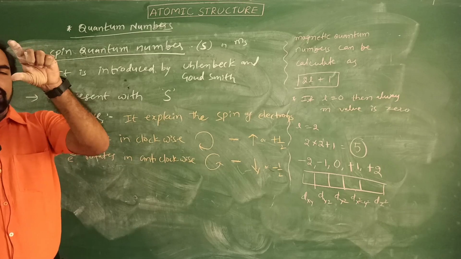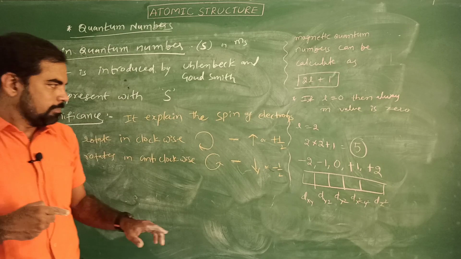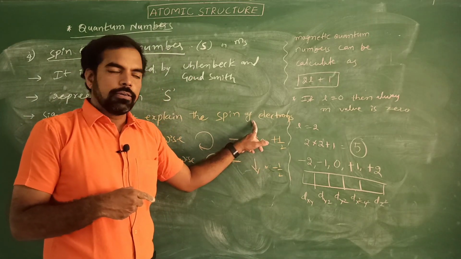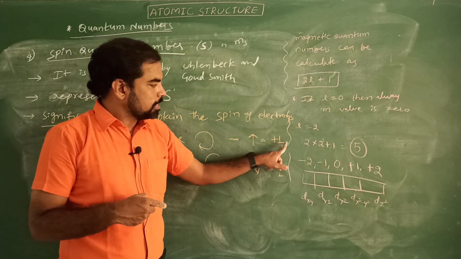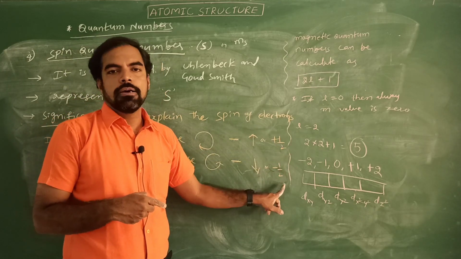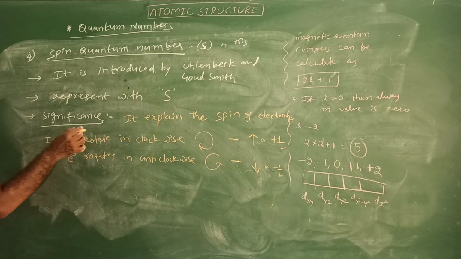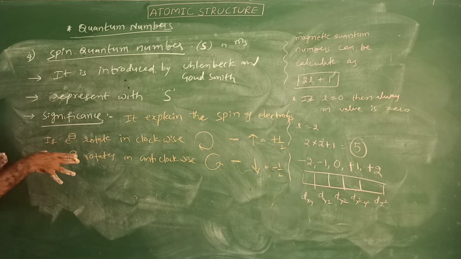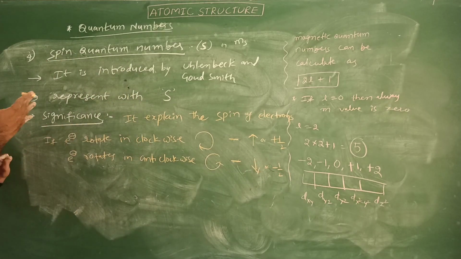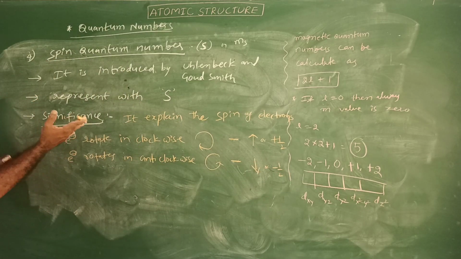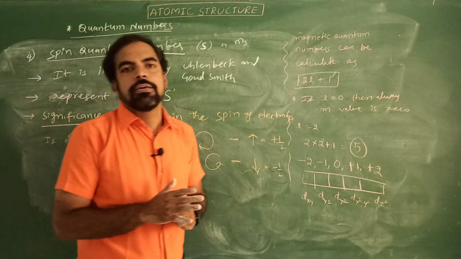One rotates in clockwise direction, another in anti-clockwise direction. That can be represented with an upward arrow, and another one a downward arrow. Upward arrow, otherwise plus half; downward arrow, otherwise minus half. Okay, students. Clockwise is plus half, anti-clockwise is minus half. So these are very, very important from the examination point of view.